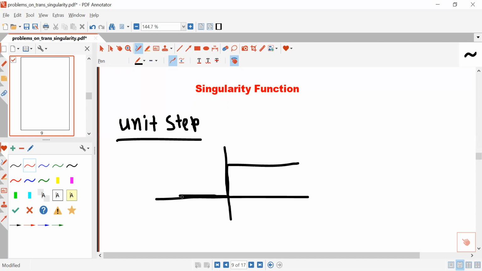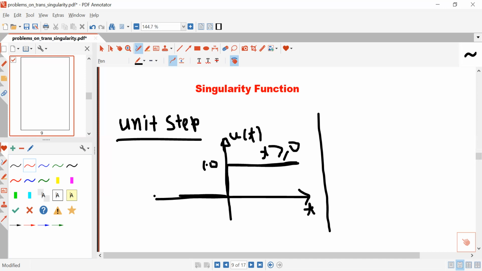What is the specialty in this signal? When you analyze the plot of the unit step signal, then you can extract a specific characteristic of this signal. And what is the specific characteristic? You can see here, this signal has unit magnitude only when t is greater than or equal to 0, or this signal has zero magnitude when t is less than 0.